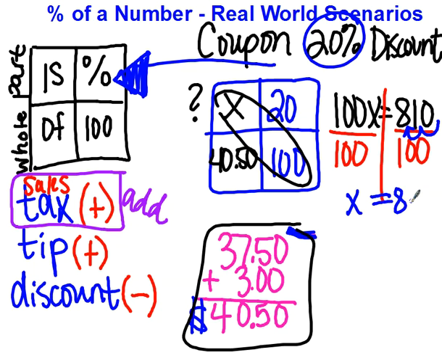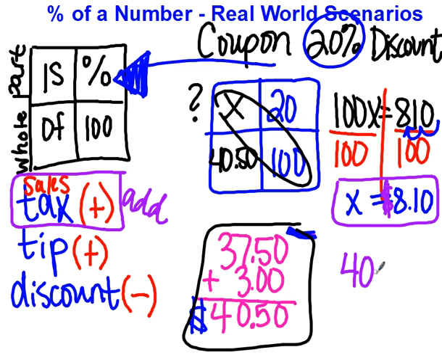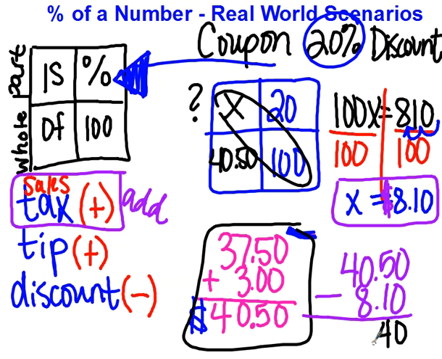So x equals $8.10. And now in this case, because it is a discount, we're going to take the $40.50 and we're going to subtract the $8.10 from our bill. So our actual total here would be $32.40.